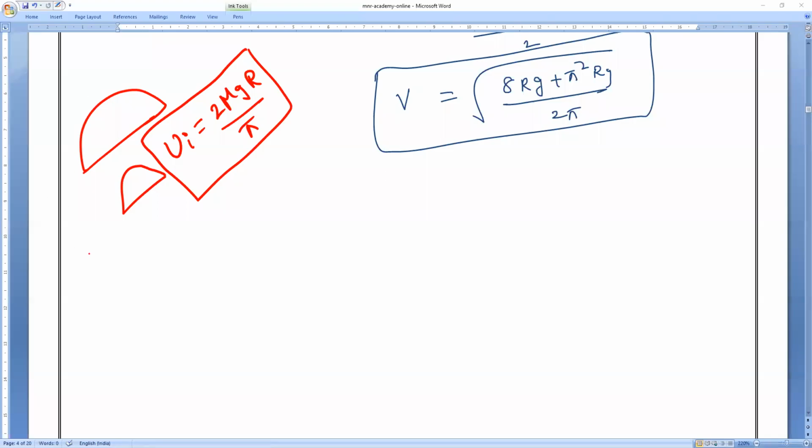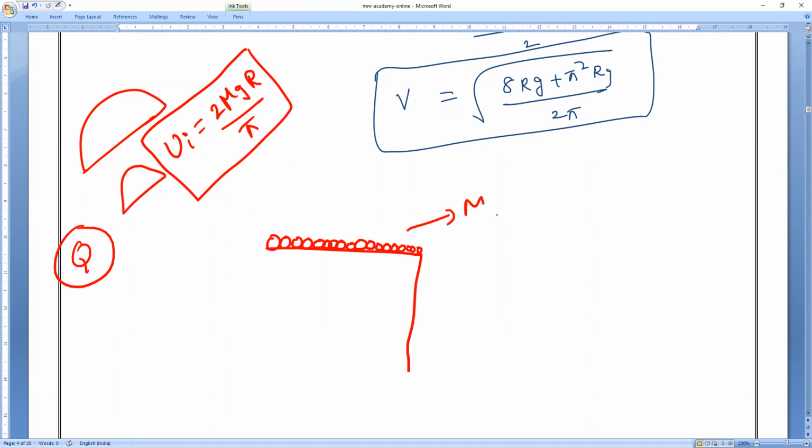So imagine there is a question again. There is a table and a chain is kept on the table, having a mass m and length L. It has a friction coefficient mu.